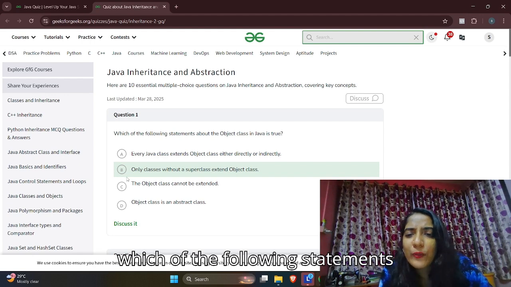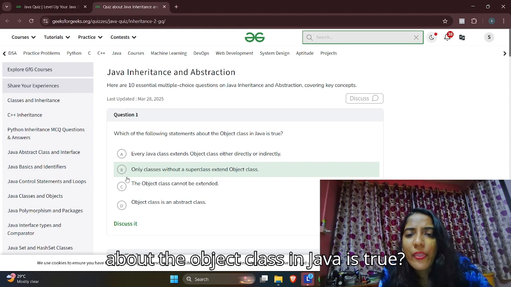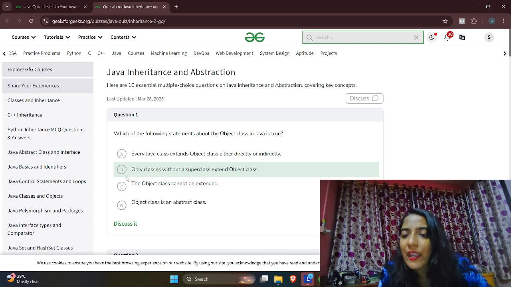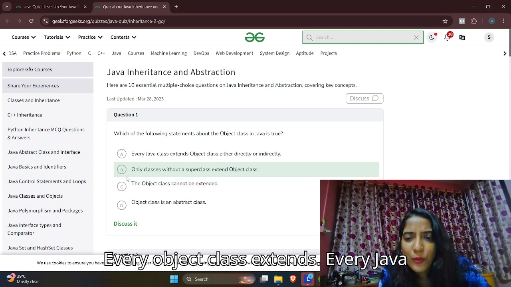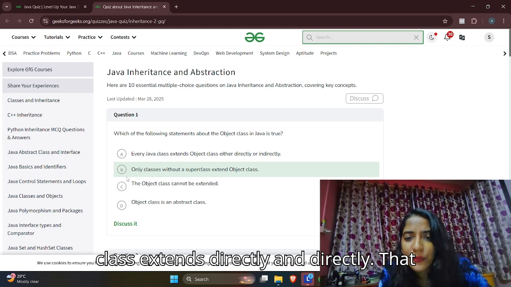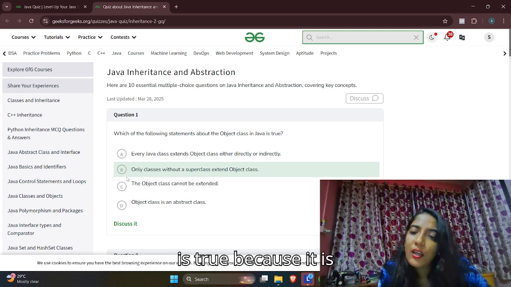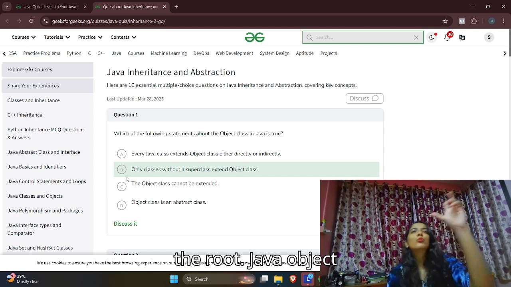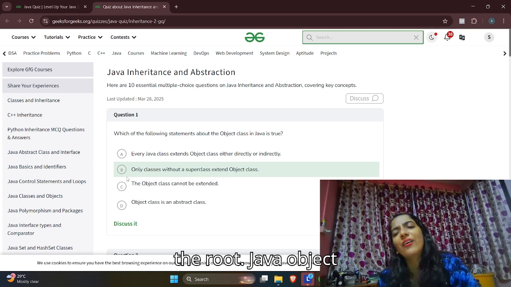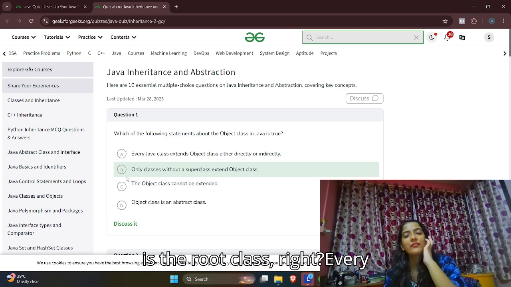Which of the following statements about the Object class in Java is true? Every Java class extends Object directly or indirectly. That is true because it's the root. Java Object is the root class, right?